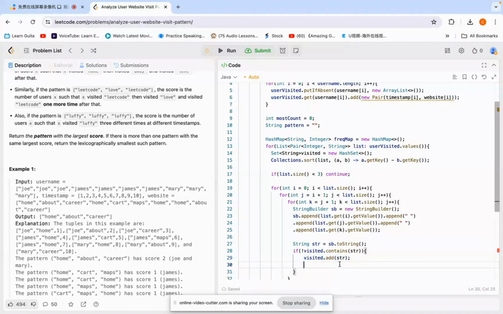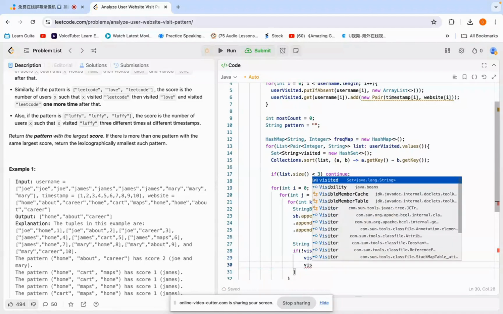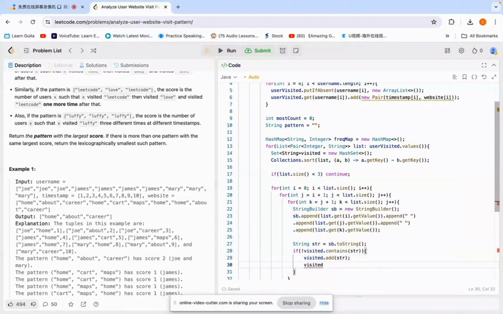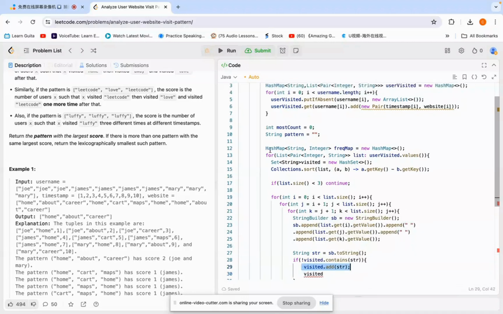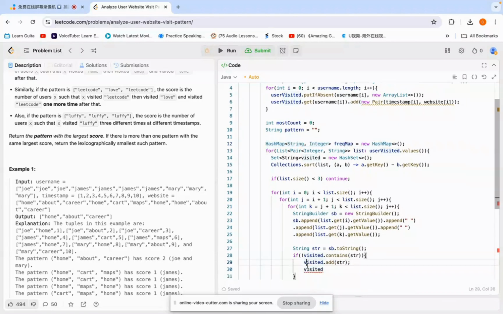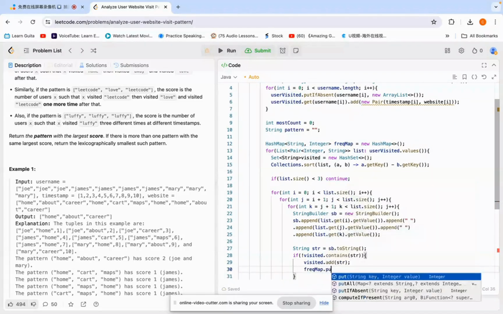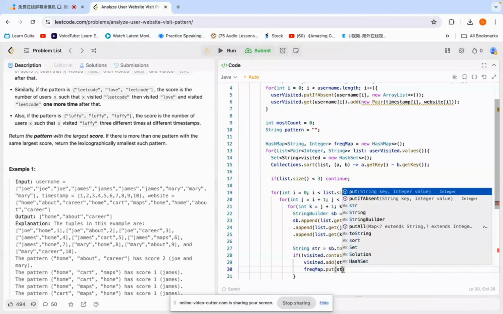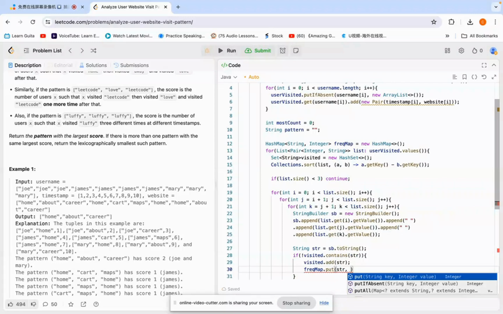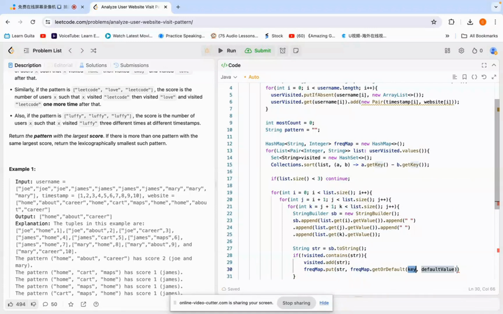And then next step, we need to... one second, is the set. So here we need to use a freq map, because we need to count the frequency of each pattern. So put the str and the freq map get or default.